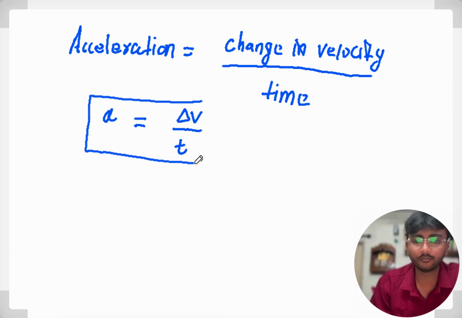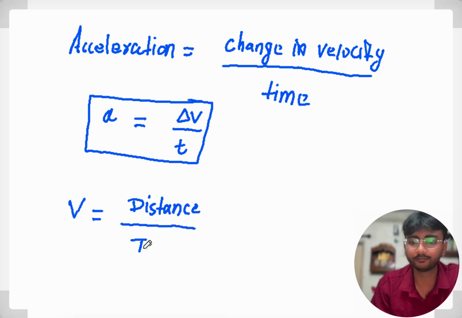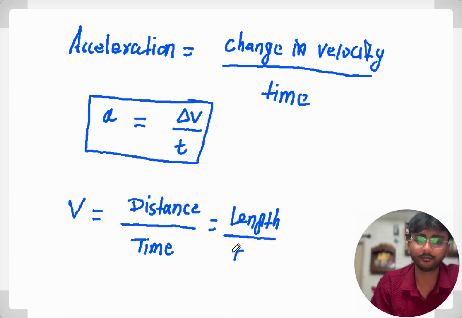So we know that velocity is what? Velocity equal to distance upon time, right? So distance is what? Length upon time. SI unit of length is meter and SI unit of time is second.